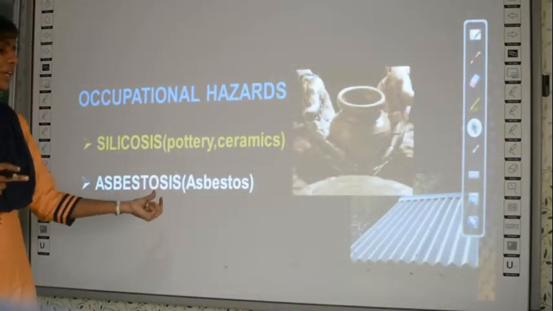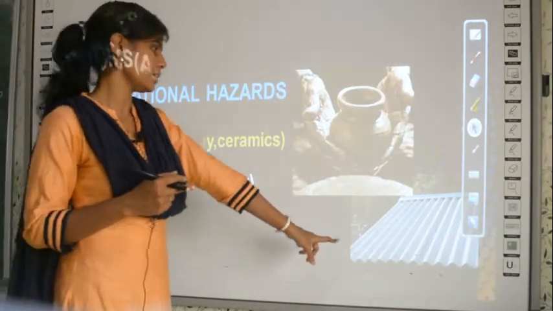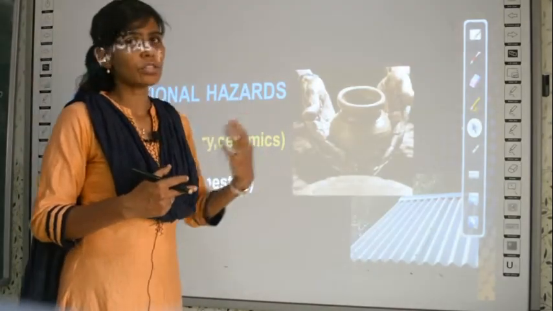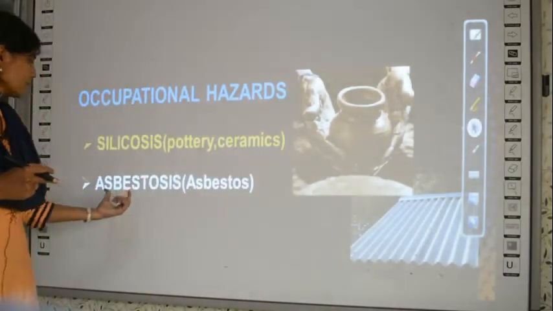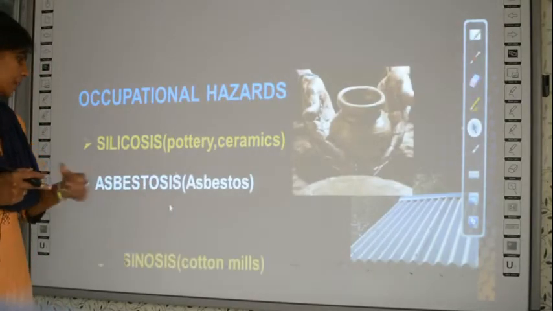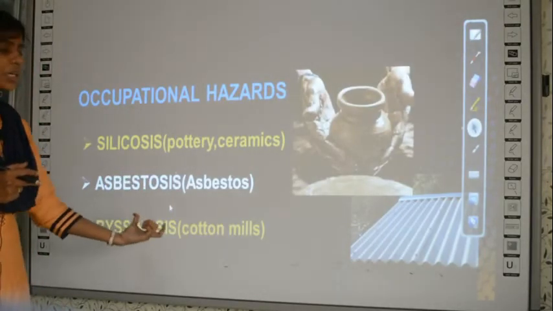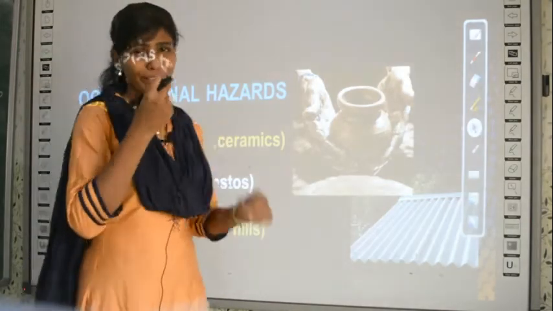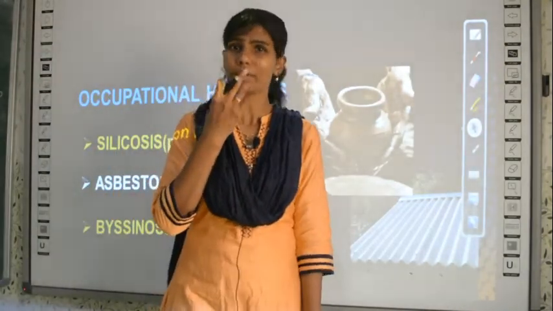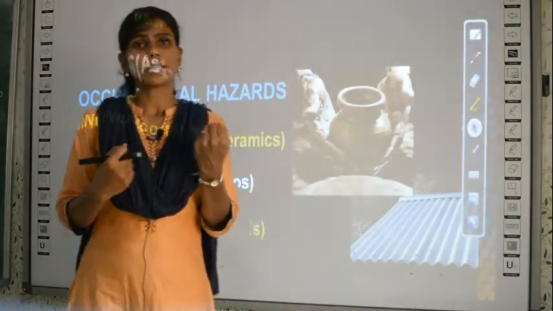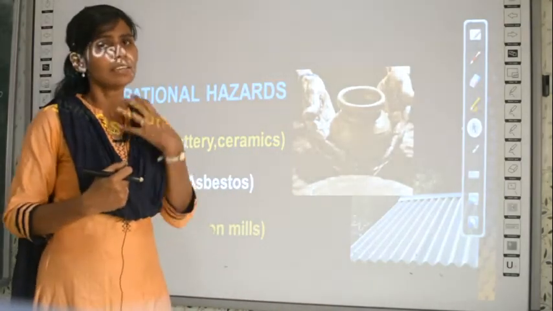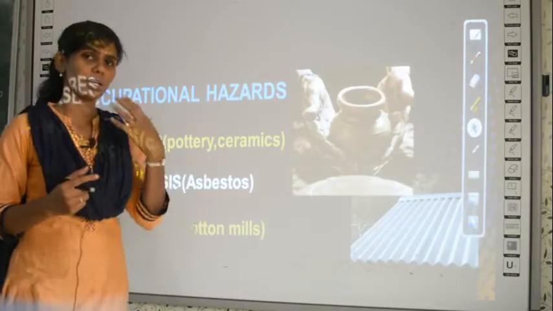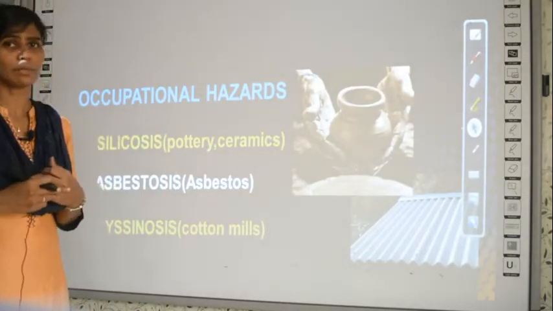And people who work in making asbestos sheets get a disease called asbestosis. And people who work in cotton mills: see, if one small particle of cotton fiber enters our nose itself, we have uneasiness, right? We cannot even breathe comfortably.